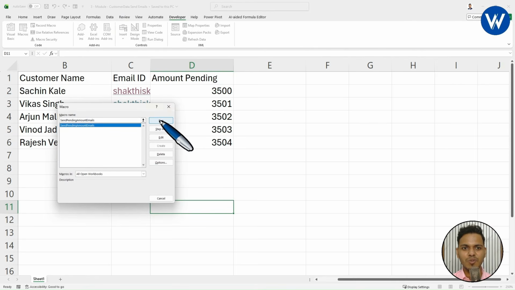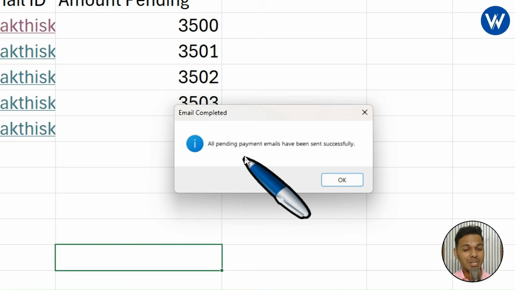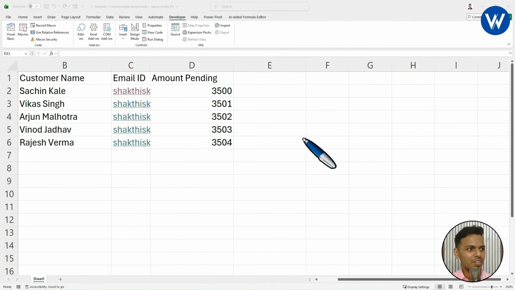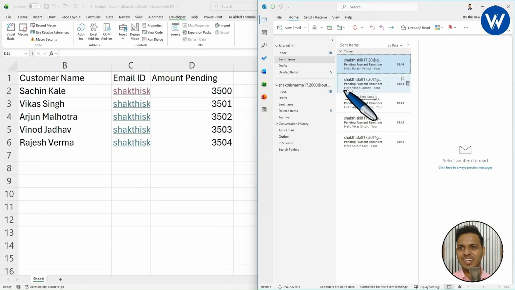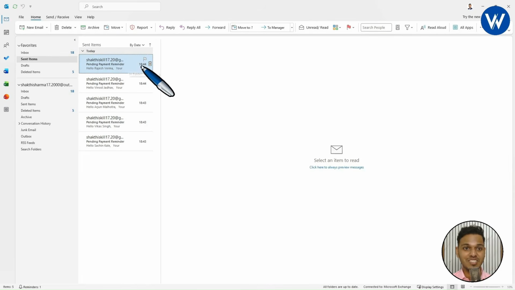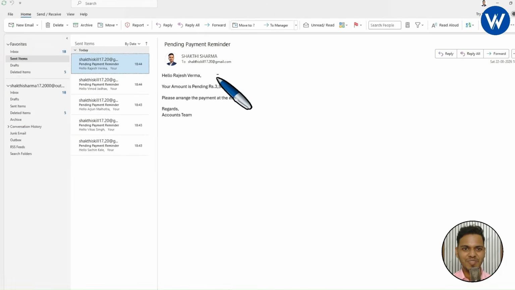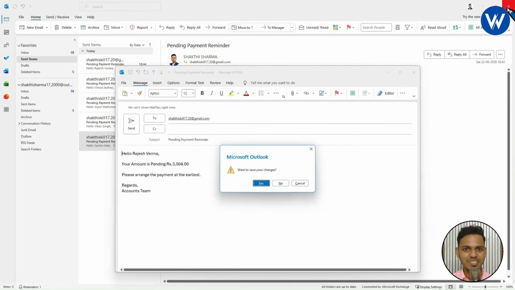Click on this. Now click on Run and wait for a few seconds. And finally, all pending payment emails have been sent successfully. Let's see whether they are sent or not. I will open Outlook. Okay, go to Sent Items. Wow, look here guys, all the emails are sent successfully. We can see Rajesh Verma, which is completely amazing, right? In the same way, Vinod Yadav, you can see the values are also changing. The amount is also changing for each customer name. I hope you guys understood. Let me close this.